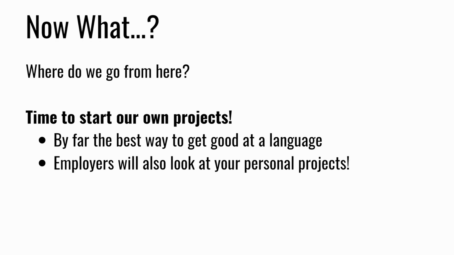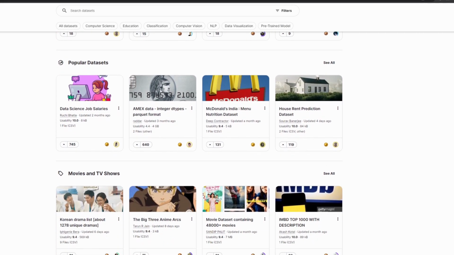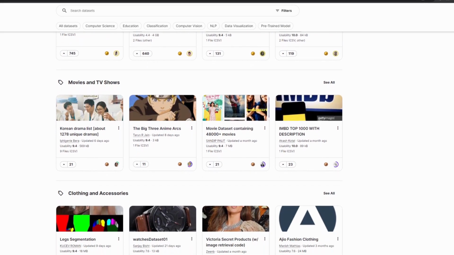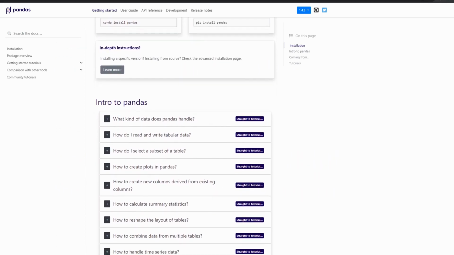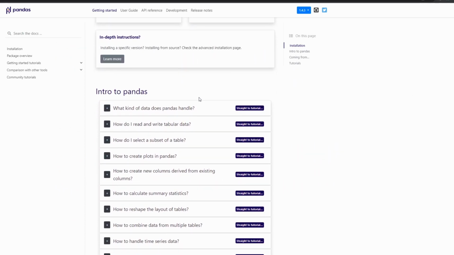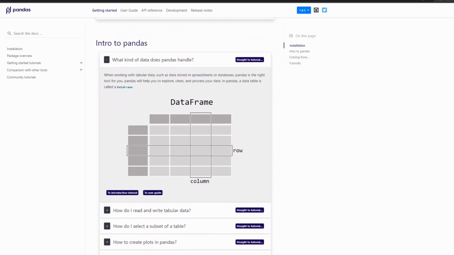And here's where I tell you. The type of project you do should be dependent on what interests you. Are you interested in machine learning and data science? Grab a free dataset off a site like Kaggle.com where there are countless datasets over any possible topic. Then maybe take a look at the Pandas library for Python that can help you out with all different types of datasets. Hop into a Google Colab notebook and start coding. Look up tutorials if you need to, Google as many Stack Overflow questions as you need, but just get started.